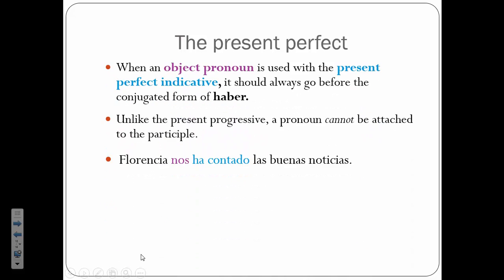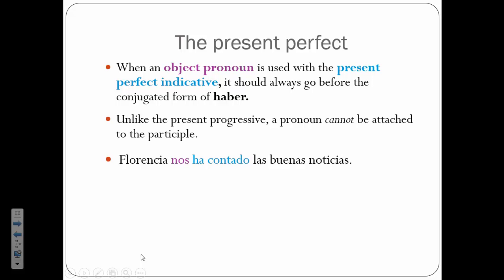So what I want you to do right now, before we go on, is stop the video, and I want you to write a sentence, number 5 on the note guide. I want you to form an irregular present perfect participle, and I want you to use one of those irregulars. So you could say something like, we have opened the door, hemos abierto la puerta, or we have made the food, hemos hecho la comida.